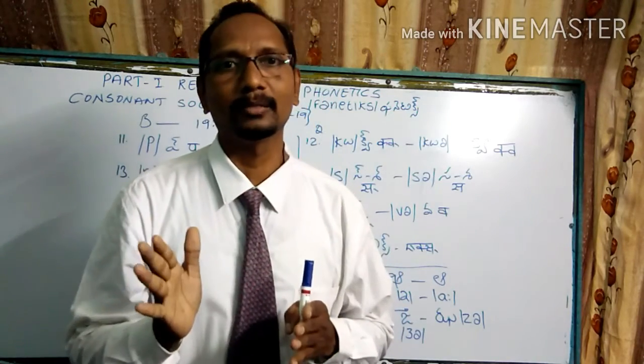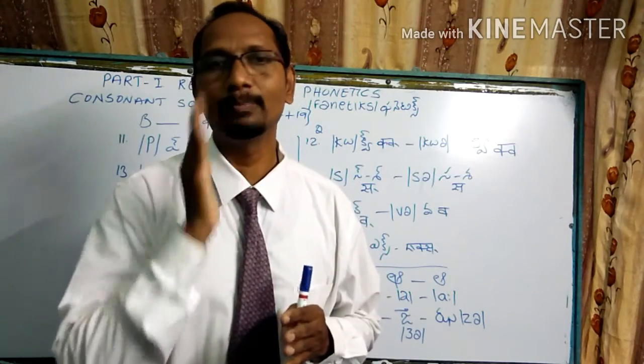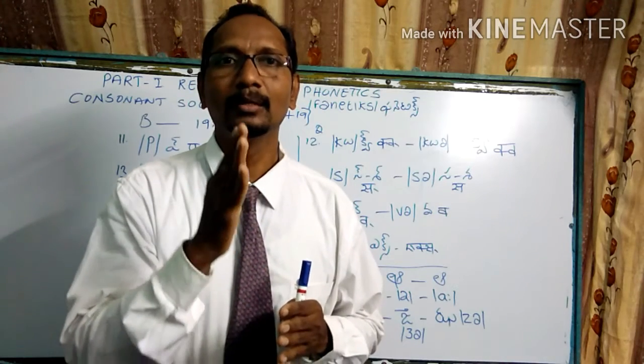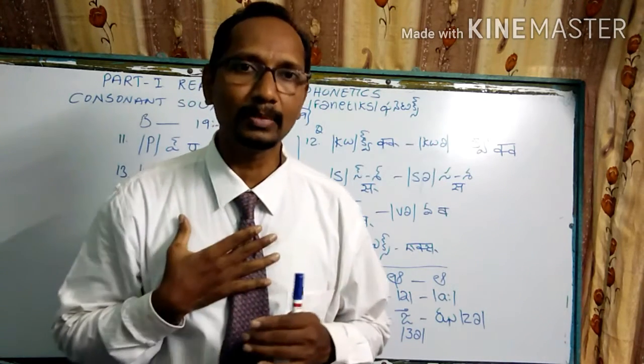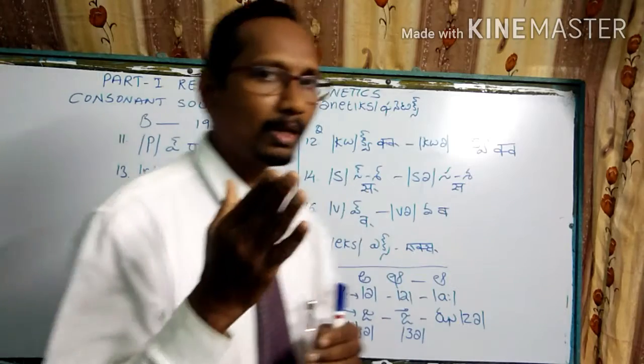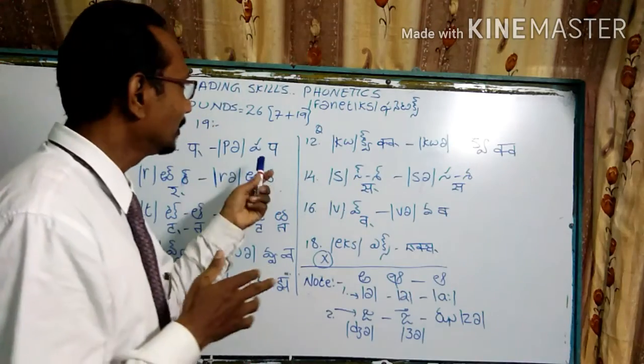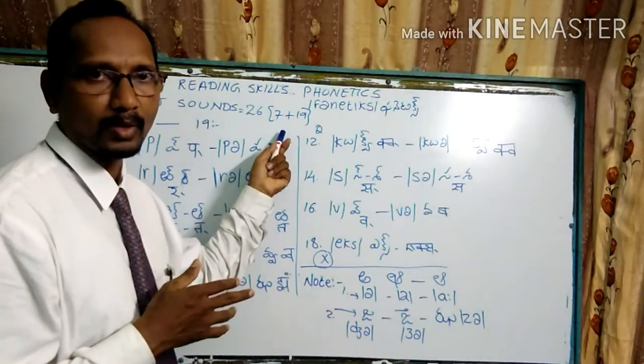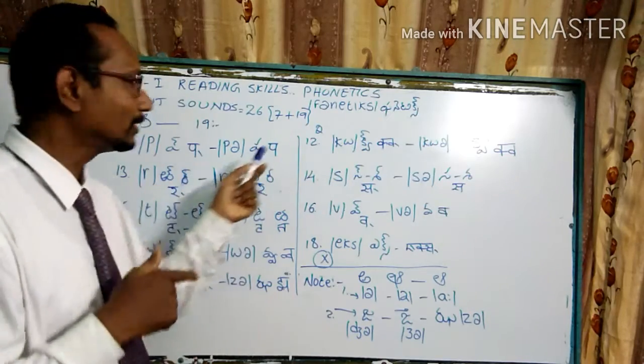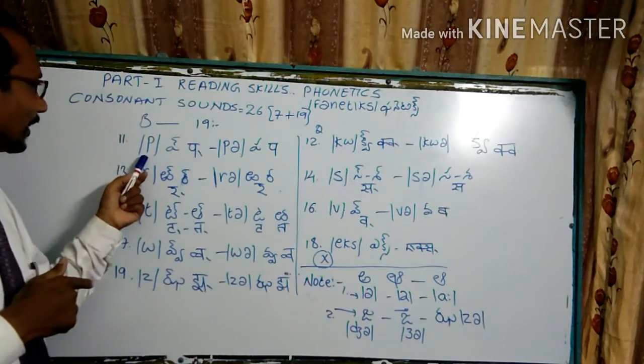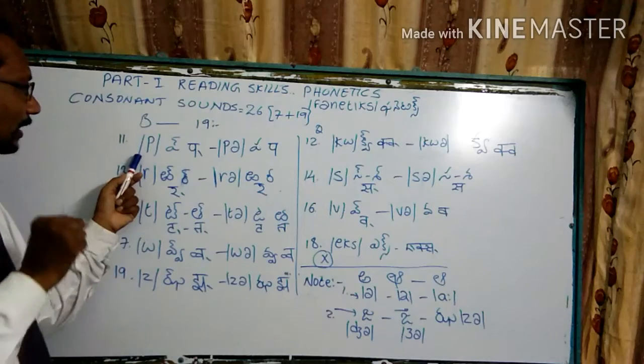depend on anybody else. Only the dictionary will help us. The dictionary is the master for you and for me. Okay? So now let us continue the class with the second part of consonant sounds. There are 9. See here, the 11th one.